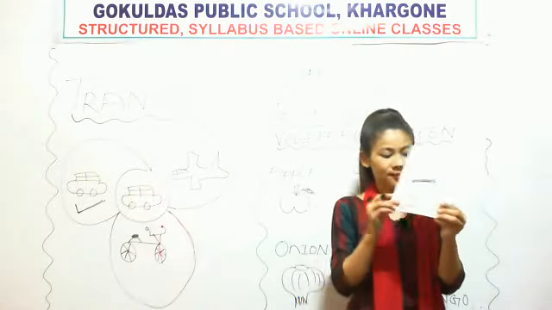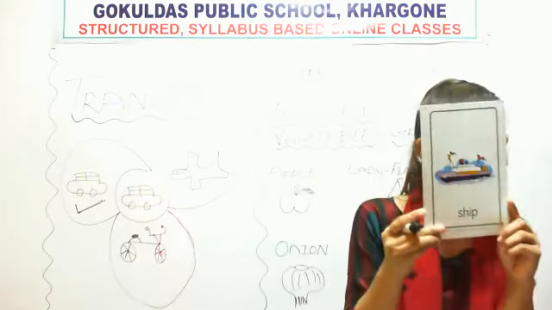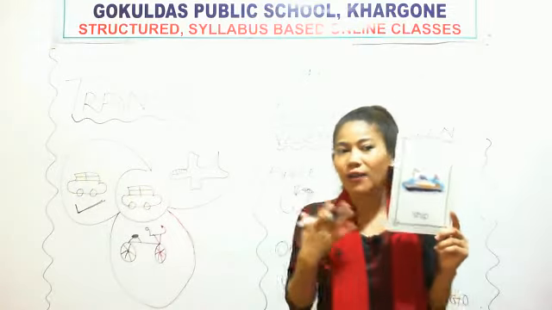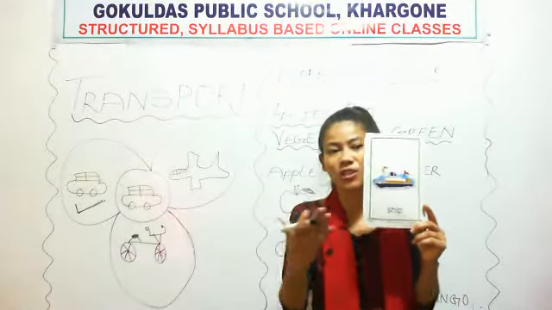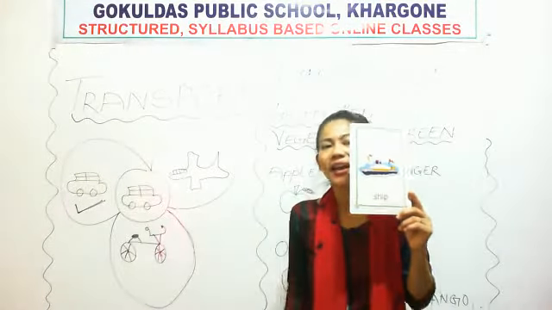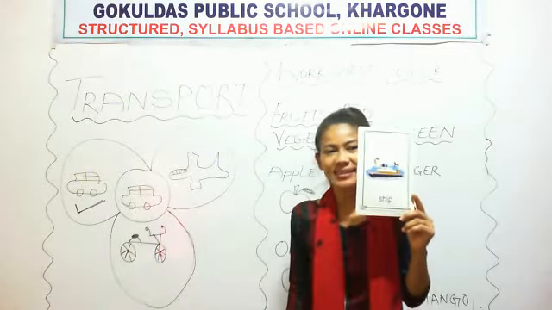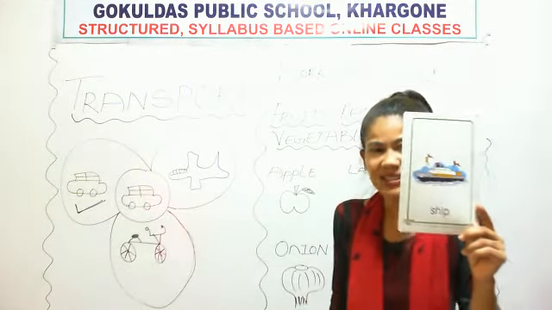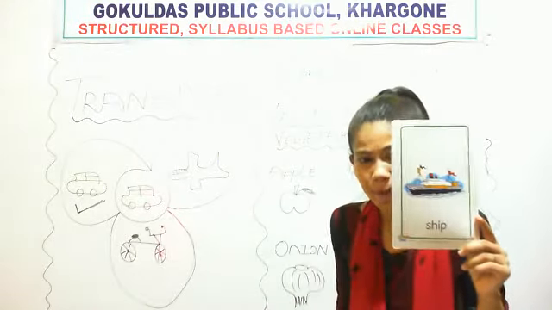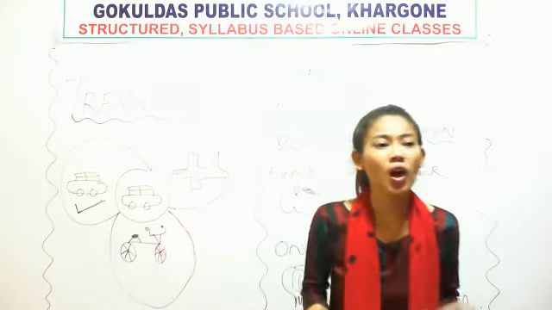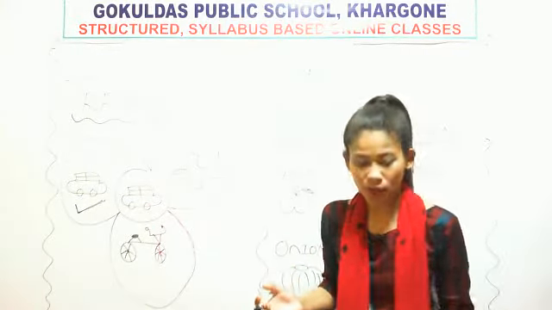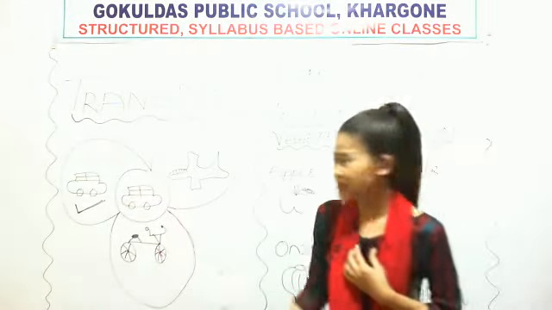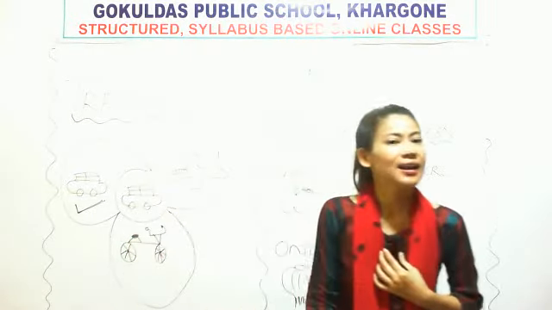Now what is this? This is ship. Repeat after me. You have to identify the pictures. What is this? This is ship. Okay. This ship is also transport. So these all are transport. What are these all? These all are transport.